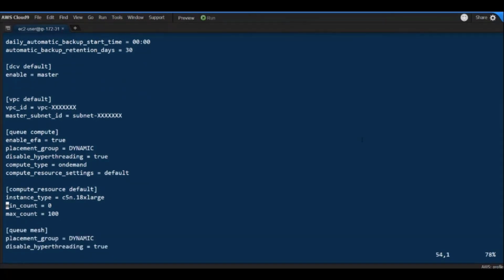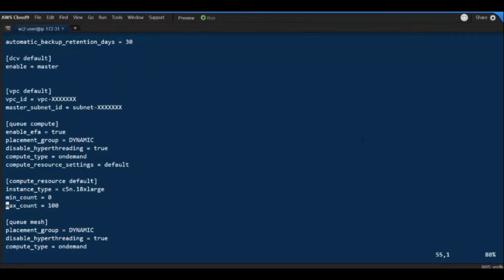You can have multiple instance types on a queue. In this example, I have just one, that is the C5n.18xlarge. As you can see, I am selecting an instance with the n, that is the one that can benefit from EFA. And I have selected a min count of 0 and a max count of 100. So I will be able to scale these types of instances between 0 and 100 instances.